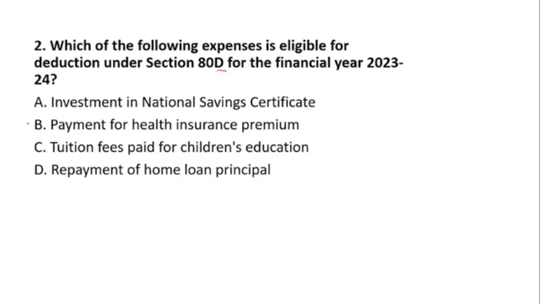The right answer is option number B. And as I told you, how do you remember this? The trick is like a doctor. A doctor is related to your health. So payment of the health insurance premium comes under deduction under section 80D.